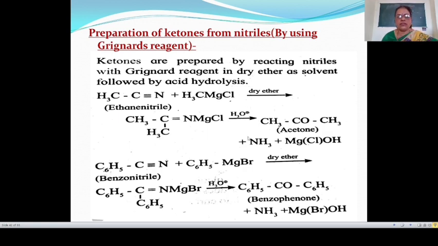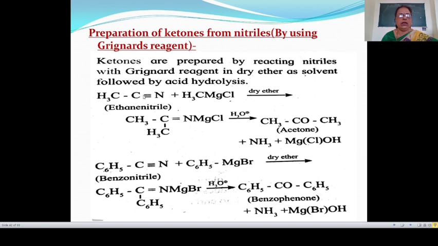Out of 4 hydrogen atoms, 3 hydrogen atoms are attached to this nitrogen atom to give NH3. 1 oxygen atom is attached to this carbon atom to give CH3COCH3, that is acetone, and the remaining 1 oxygen and 1 hydrogen give a hydroxyl group, and this hydroxyl group is attached to this magnesium, then the Cl and OH, MgClOH. Means this gives propanone, or this is also known as acetone.